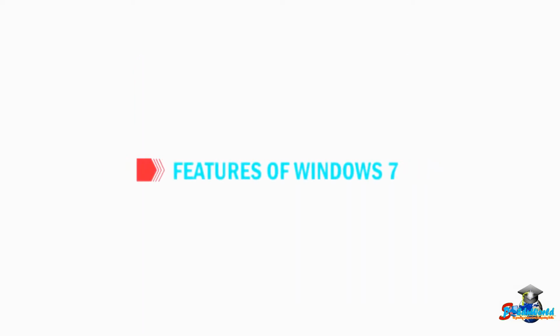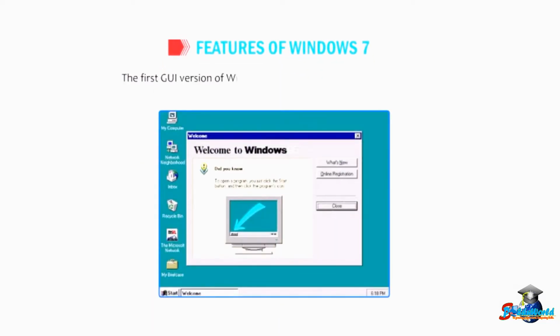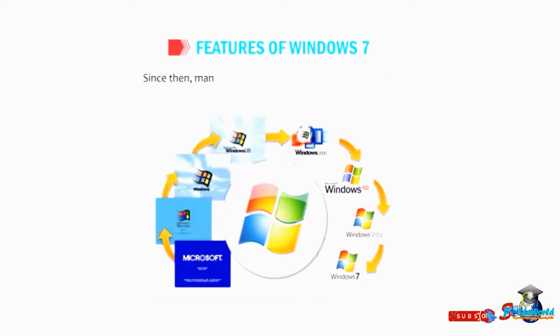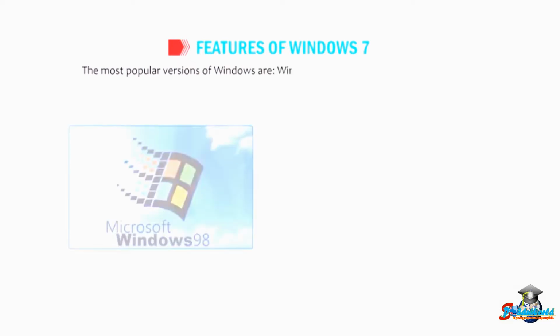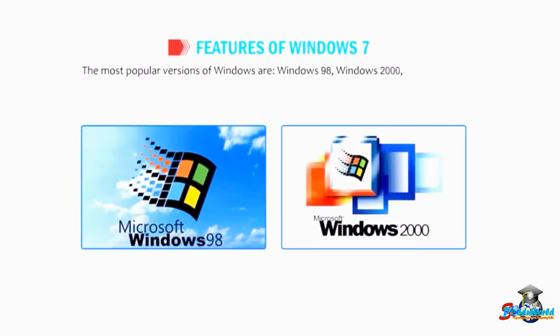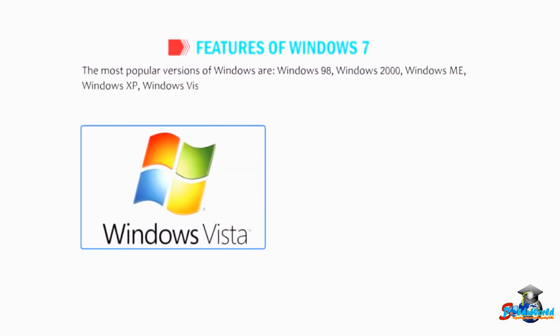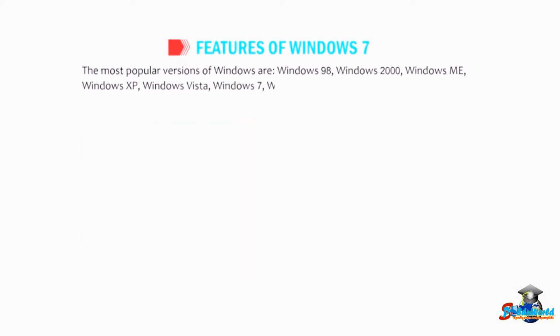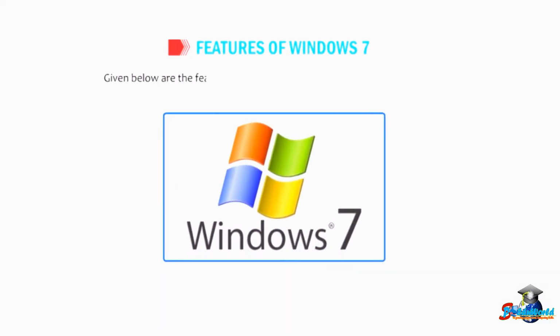Let us first understand about the features of Windows 7. The first GUI version of Windows operating system was Windows 95. Since then, many versions of Windows have been released. The most popular versions of Windows are Windows 98, Windows 2000, Windows ME, Windows XP, Windows Vista, Windows 7, Windows 8 and Windows 10. Given below are the features of Windows 7 which have made it very popular.